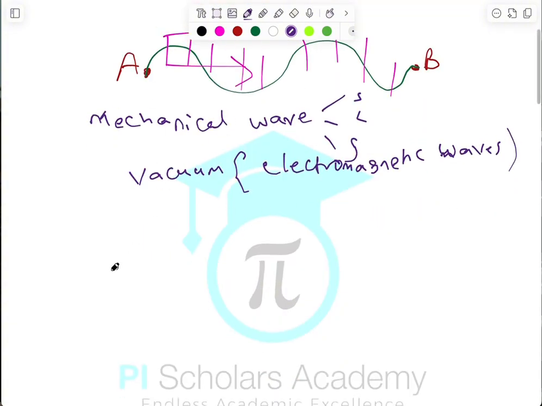So now we have two categories. We have what we call the transverse wave, and we have the longitudinal.